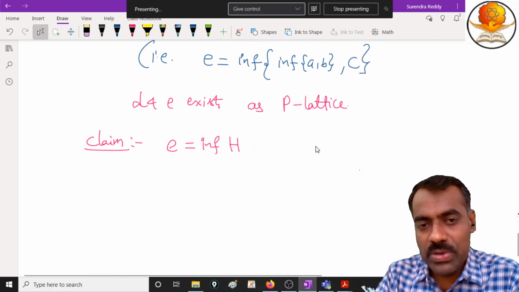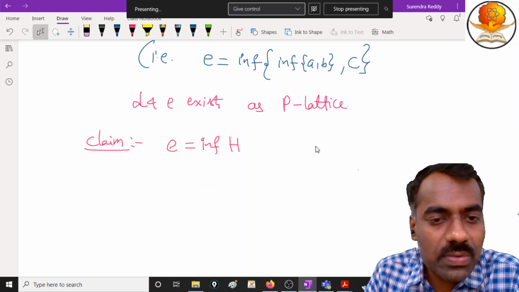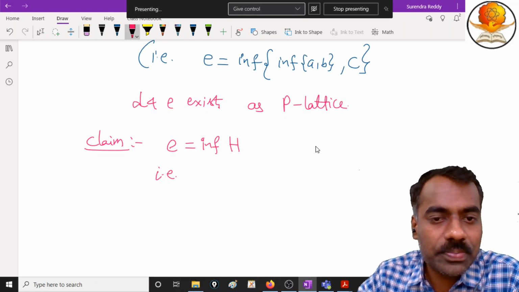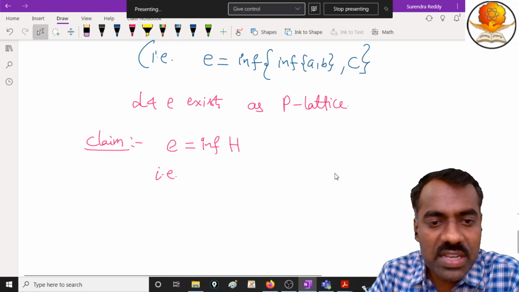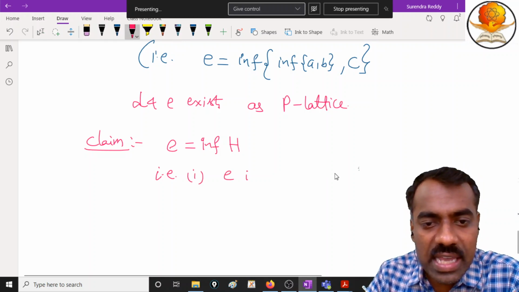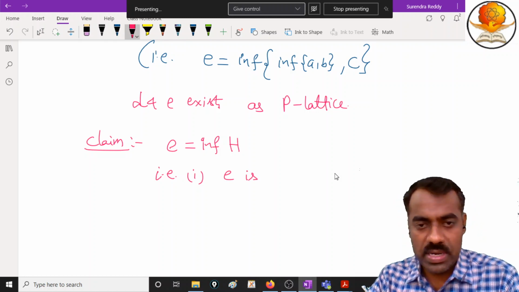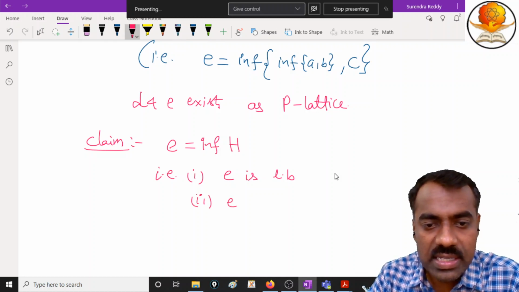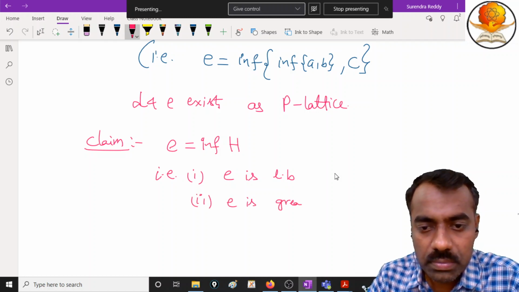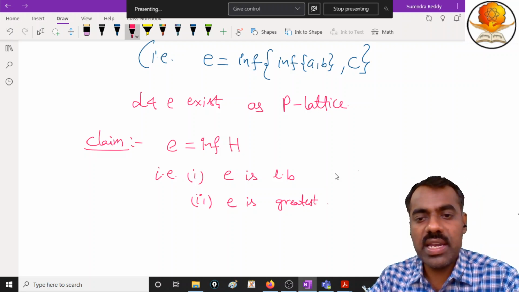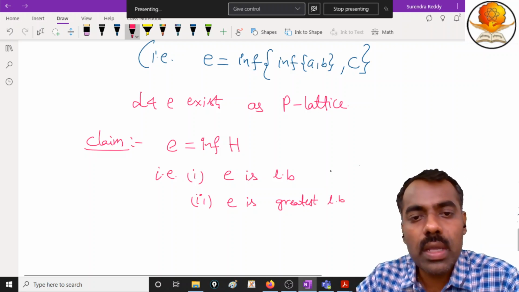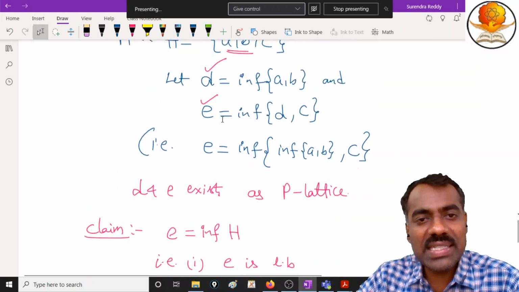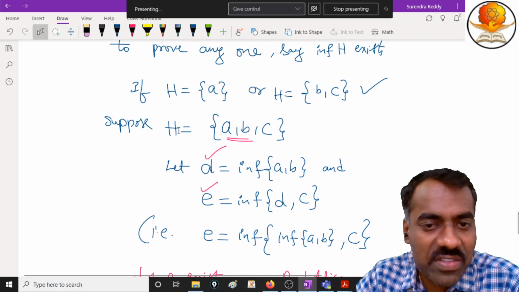Now what is the meaning of proving that E is the infimum of H? What do we have to prove? Proving that E is the infimum of H is the same as proving, first, that E is a lower bound, and second, that E is the greatest lower bound. Are you following? Okay. So what is meant by saying that E is a lower bound of H? E should be less than or equal to each and every element here, right?